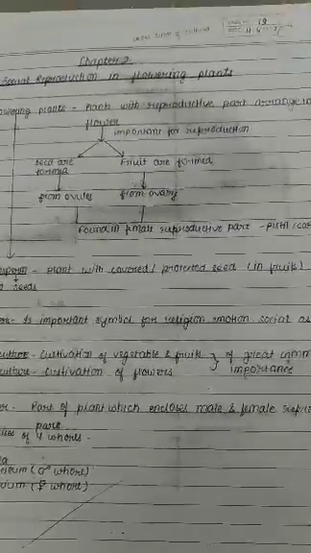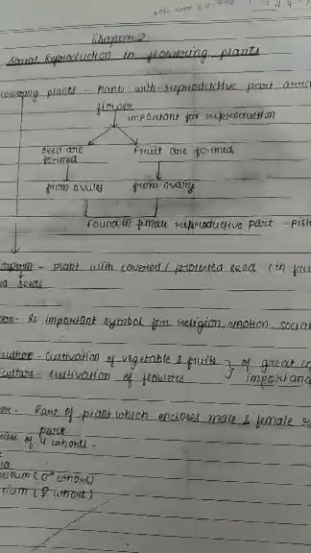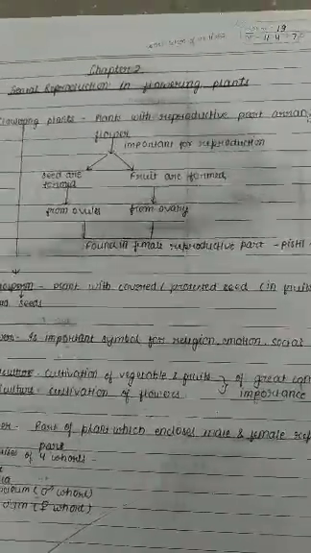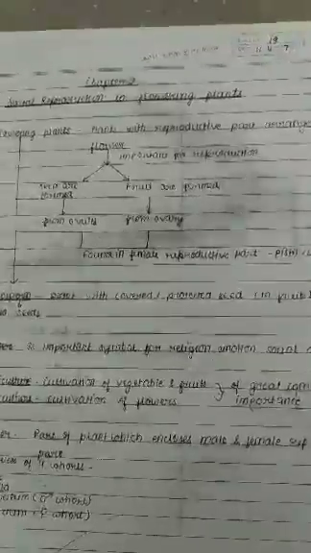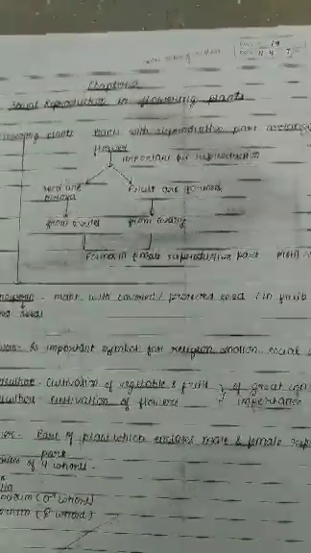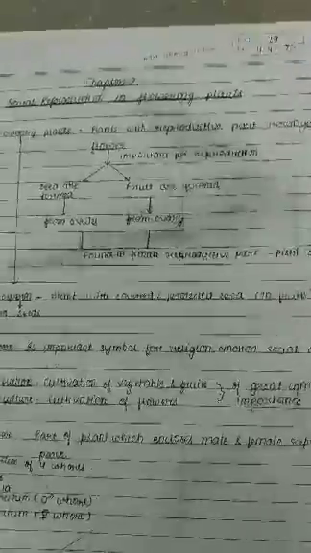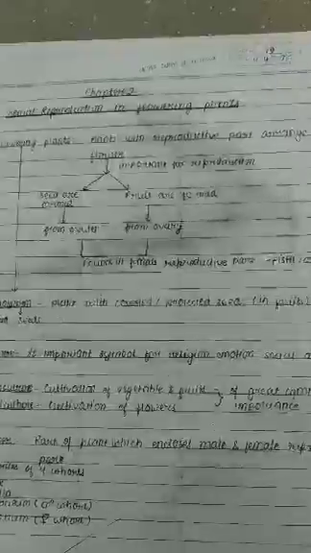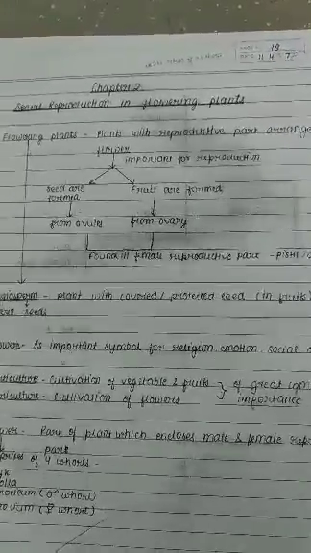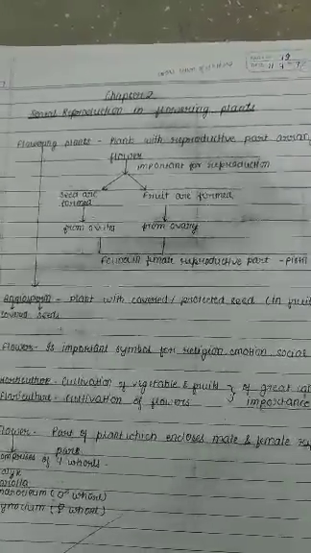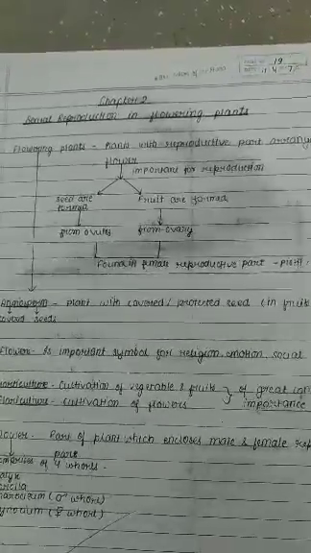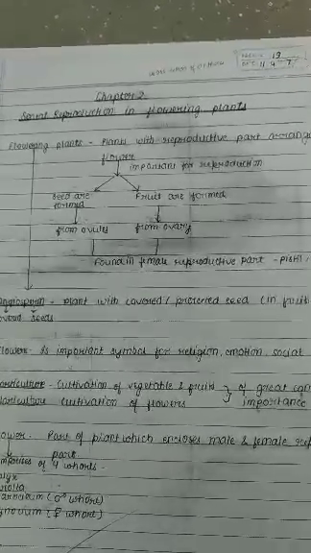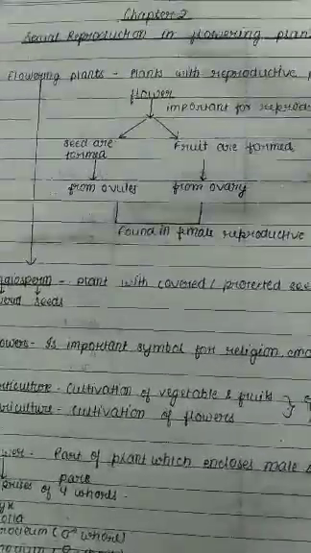Why is the flower considered the reproductive part of the plant? Because the flower contains the reproductive structure. You might have studied in lower classes the presence of stamen and pistil or carpel. The male part is the stamen, and the female part is the pistil or carpel, which produce reproductive gametes, which are necessary for fertilization, that is the transfer of the male gamete towards the female gamete. So the flower is considered a reproductive structure present in plants. So let's begin.